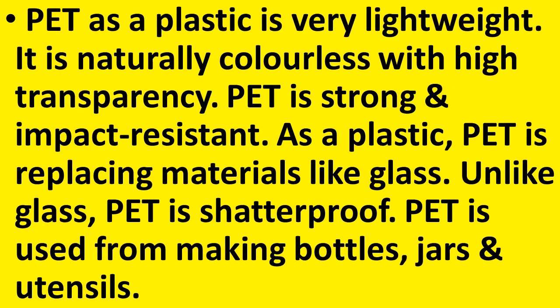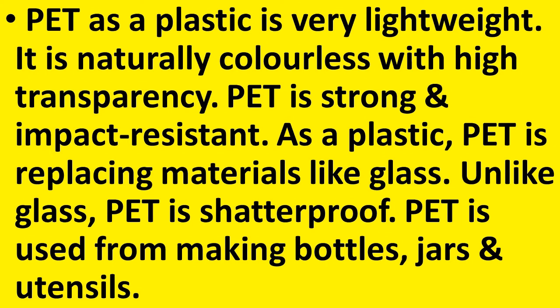Now let us see what are the uses of PET, that is polyethylene terephthalate. PET as a plastic is very lightweight. It is naturally colorless with high transparency. PET is strong and impact resistant. So when we use PET as plastic, it is lightweight, it is transparent and also strong and impact resistant. As a plastic, PET is replacing materials like glass. Because of all these qualities, PET is used for replacing materials like glass.